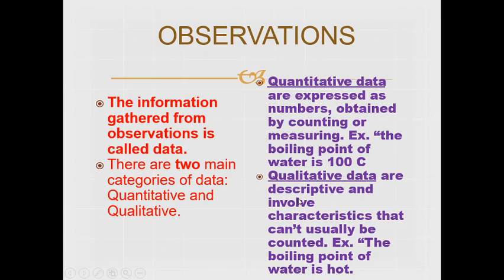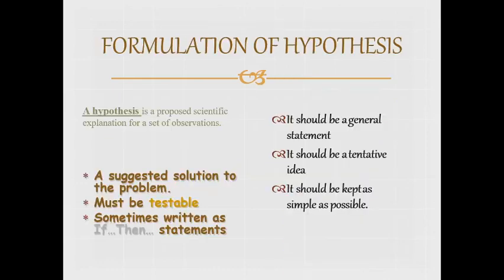Qualitative data is descriptive and involves characteristics that usually can't be counted. That means the uncountable characteristics of the data are qualitative data. Here we can say that the boiling point of water is whatever makes the water hot. The hotness of the water is the qualitative data about the water.